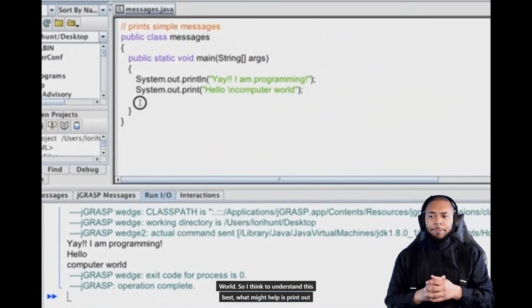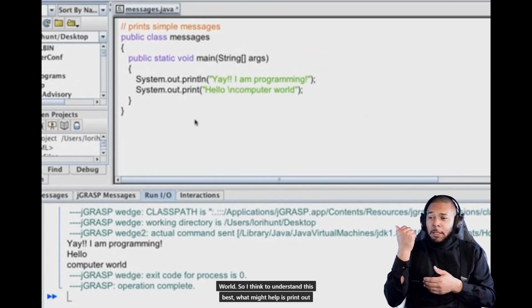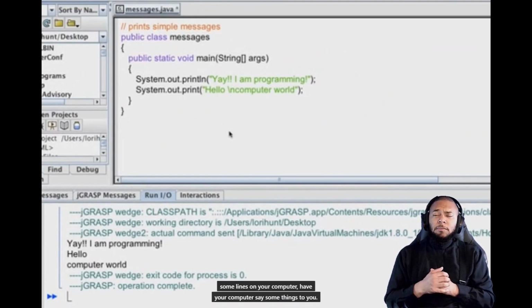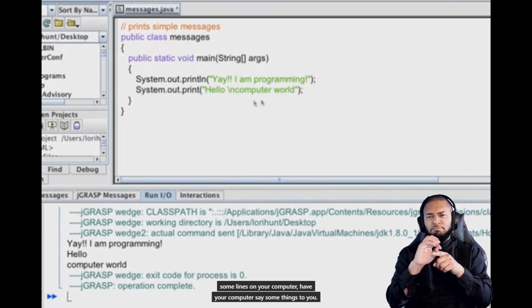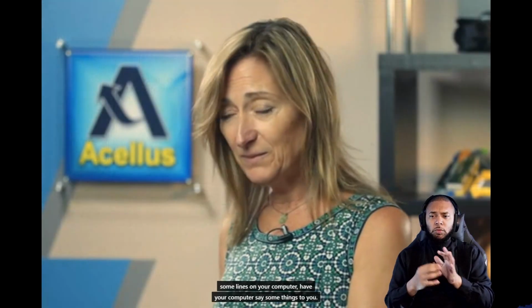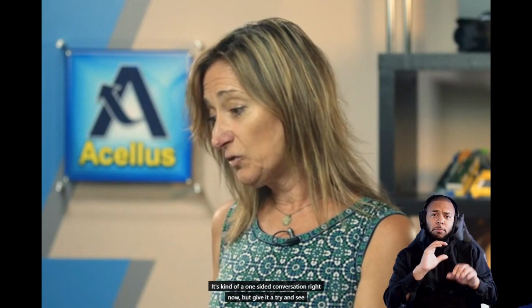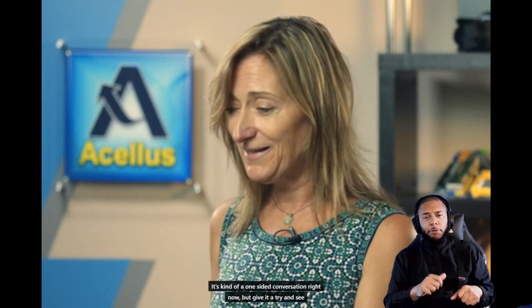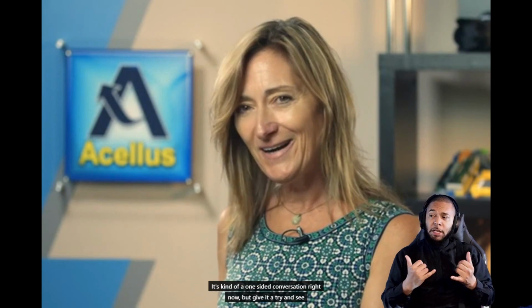So I think to understand this best, what might help is print out some lines on your computer. Have your computer say some things to you. It's kind of a one-sided conversation right now, but give it a try and see what happens. Play around with it.